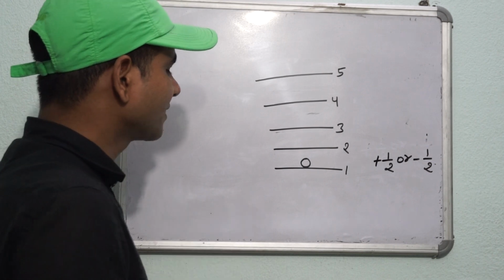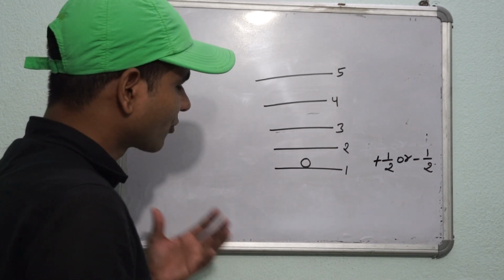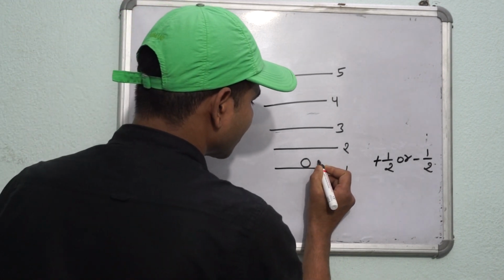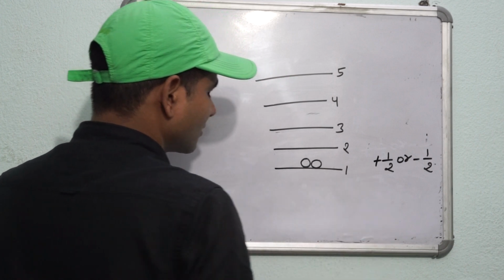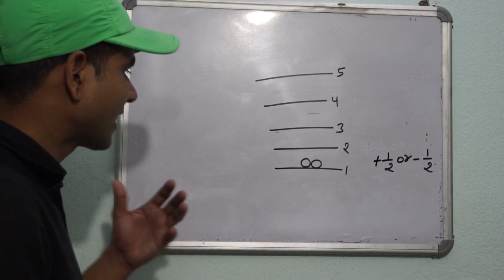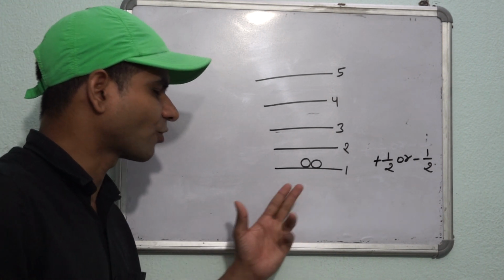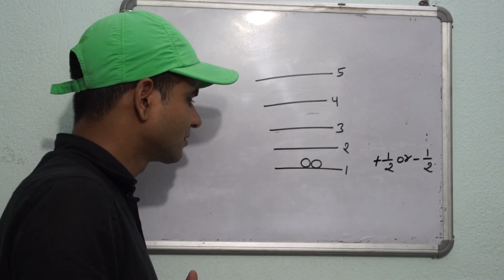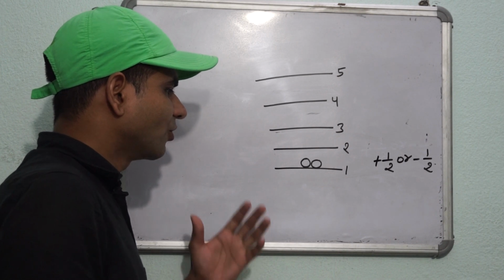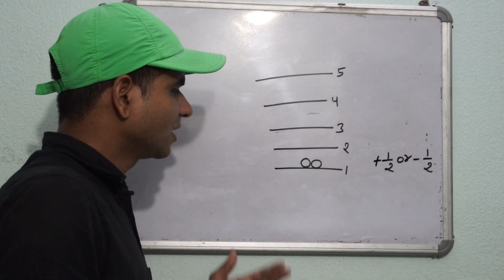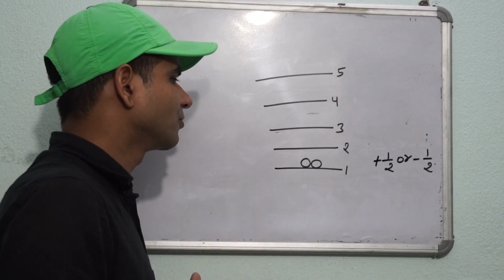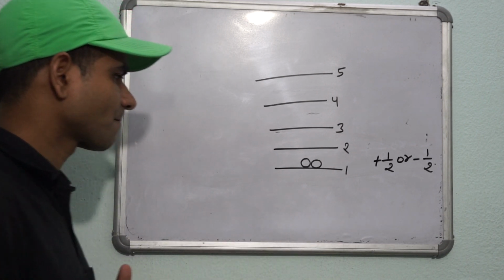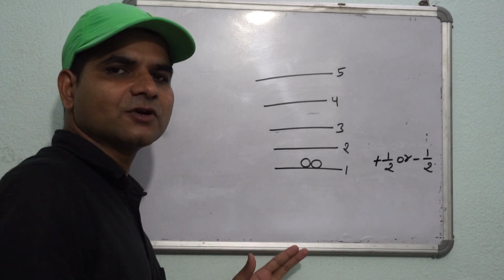Now, what will happen if we add a second proton into a nucleus? The second proton will also come on the first energy level. Now let's see what will happen between these two protons. To coexist on the same energy level, both protons will pair off with each other. If both protons pair off with each other, their spin values would be cancelled out. And this effect is called the pairing effect.